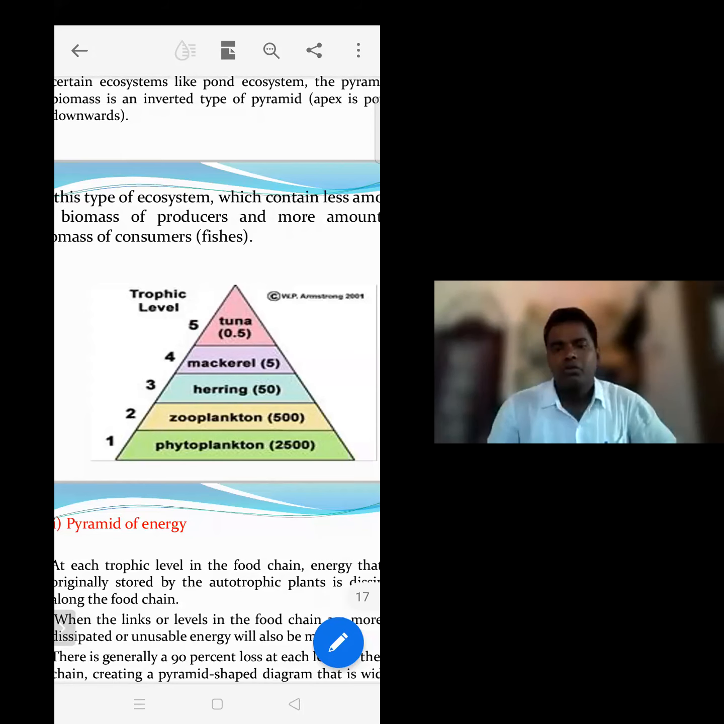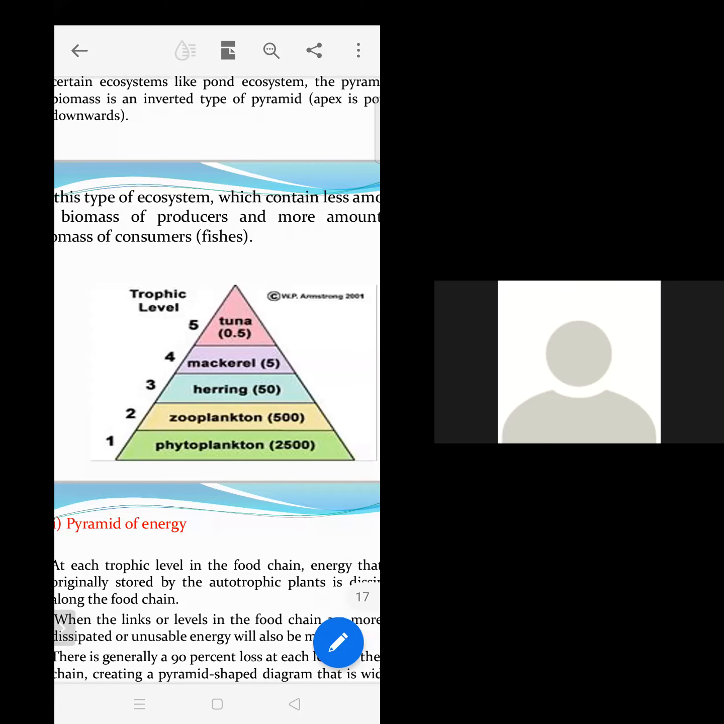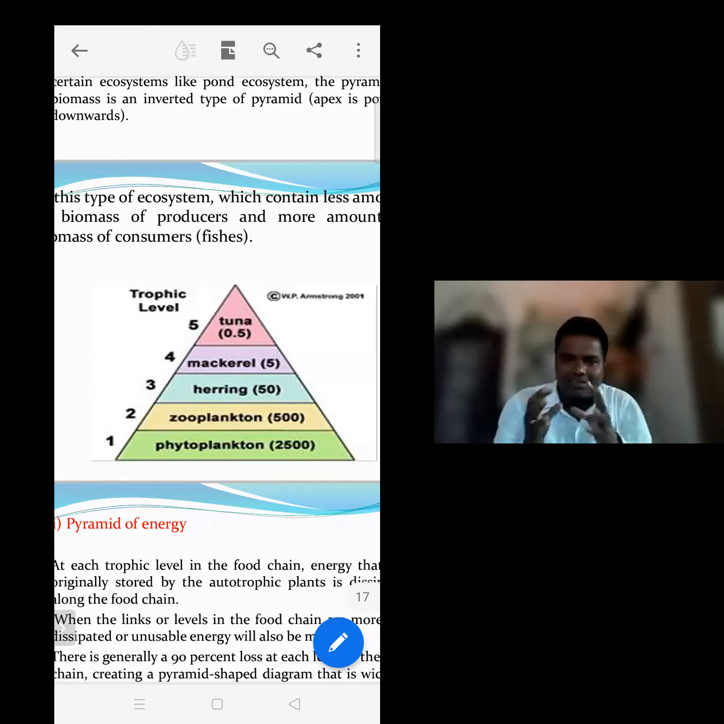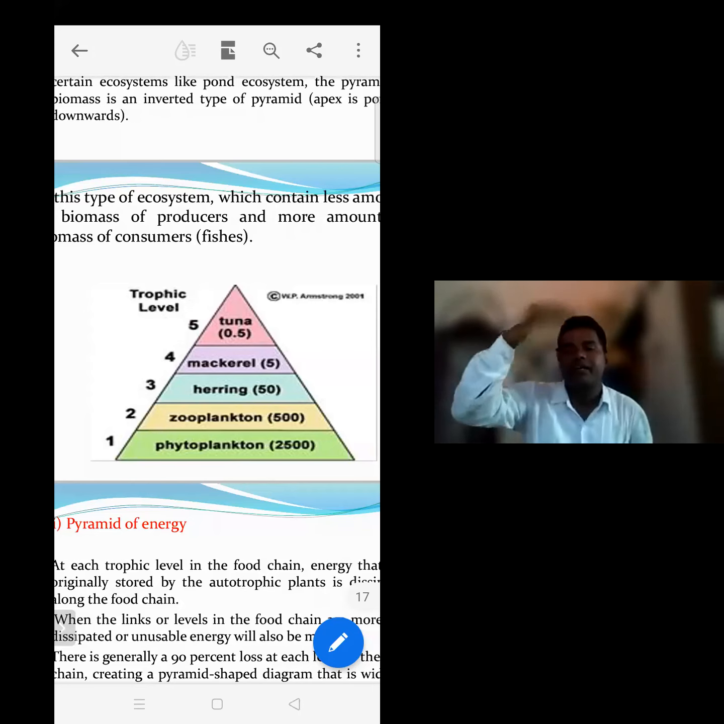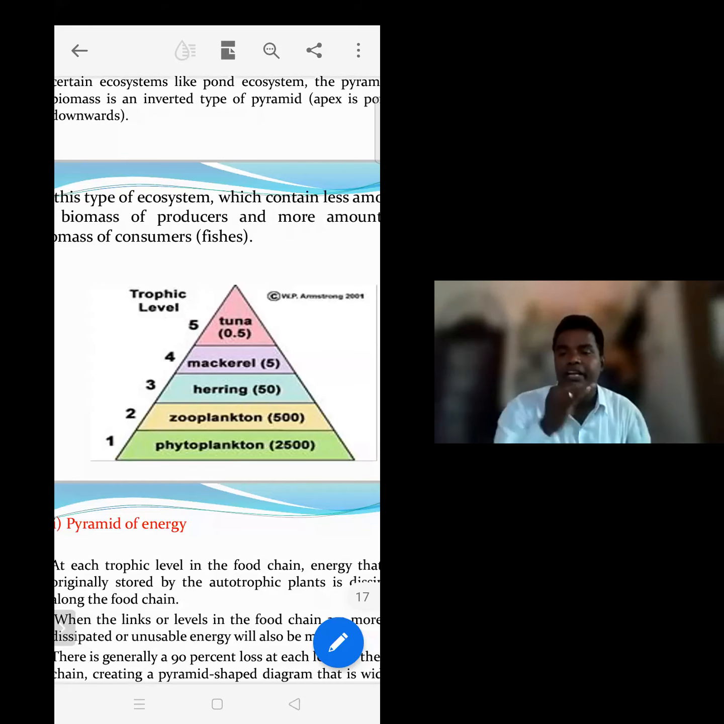The same phenomenon in the terrestrial ecosystem: producers have more mass and more weight. Then zooplanktons have less weight. Herring are less compared to zooplanktons. Mackerel are even less compared to herring. Then tunas are very few. So in the terrestrial ecosystem it is the same, a straight triangle with the apex pointed and the bottom wider. But in an aquatic ecosystem, it is inverted.